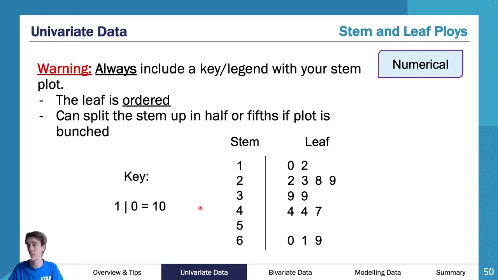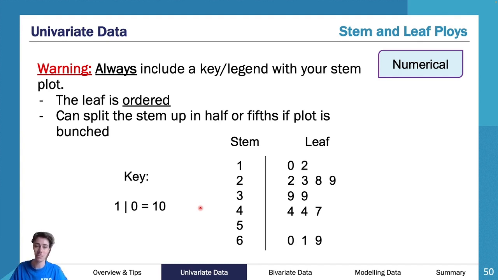If you do that, you need to do it for all of them. So for example, in our 4 one, as much as there's only 3 things there, you'd have to do 2 4s. You go 4 and you'd have your 2 4s next to that. You go 4 again and you do your 7. Same as 6, you do 6 and you go 0, 1, and then you do another 6 below it and you do the 9. So you are welcome to do that when you have lots of information.